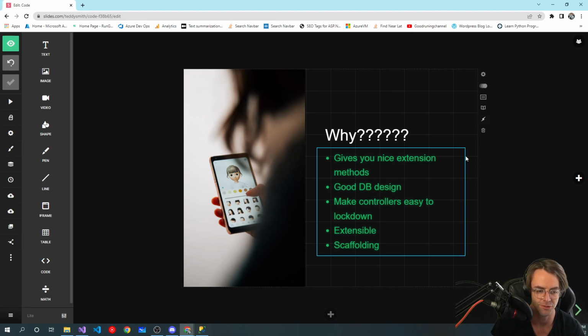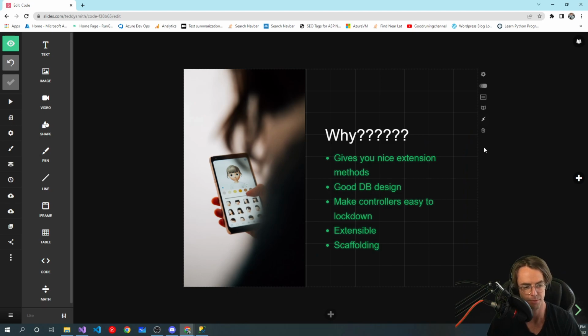Also, it's extensible. I won't get on my soapbox about scaffolding, but after you've been developing in identity for a little bit, you'll see there's a scaffold for everything. There's a scaffold for email confirmation. There's a scaffold for OAuth. And a lot of times, instead of going through all the pain of writing the code, just look for a scaffold online, and a lot of times you'll find one.